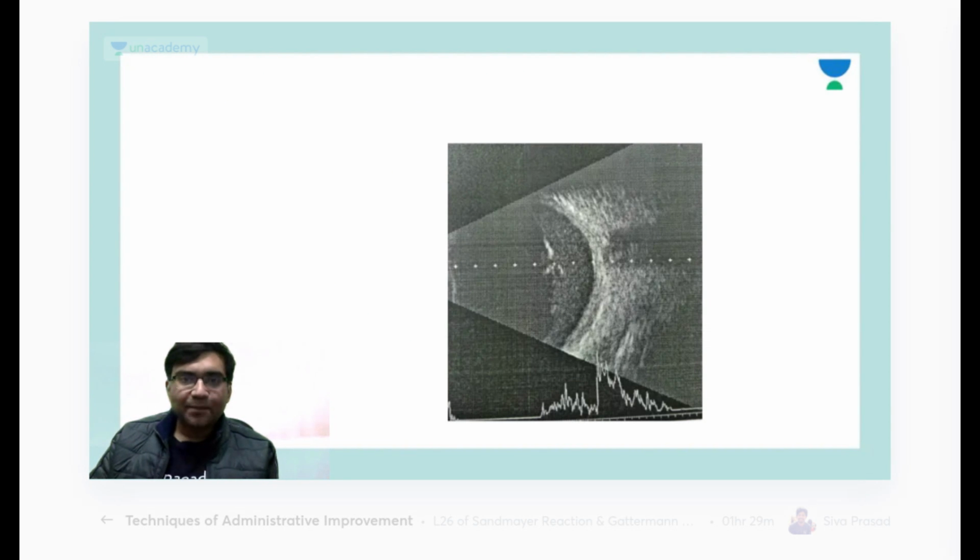Okay, now let's see what are the ultrasound features. If you can see this area, this is your retina. This line which you are seeing, this is your retina. Beneath the retina we have the choroid. If you can see this black shadow, this area, this is the optic nerve head shadow. And this black area which you are seeing, this is the vitreous cavity.